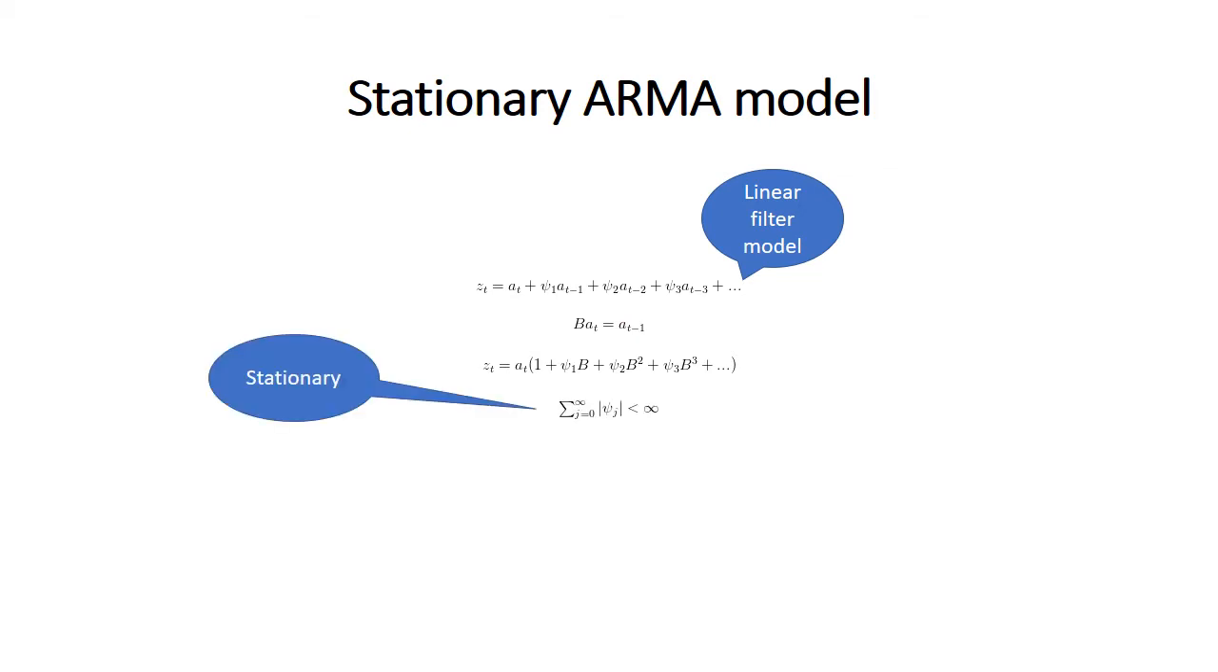Stationarity just means that the sum of all weights is less than infinity. So that is psi 1 plus psi 2 plus psi 3 and so on is less than infinity.